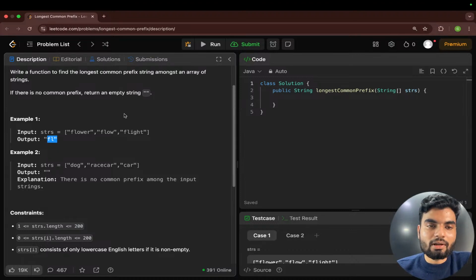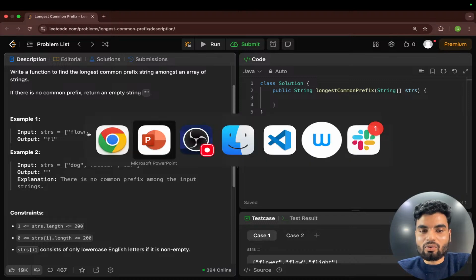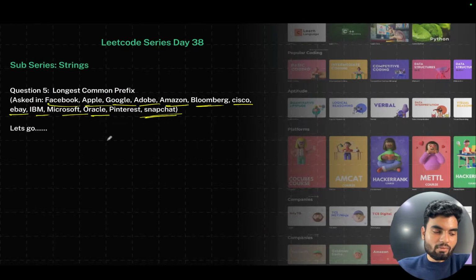So now I have my flower, flow, and flight, and I'll figure out the common prefix. I'll go back to the slides.